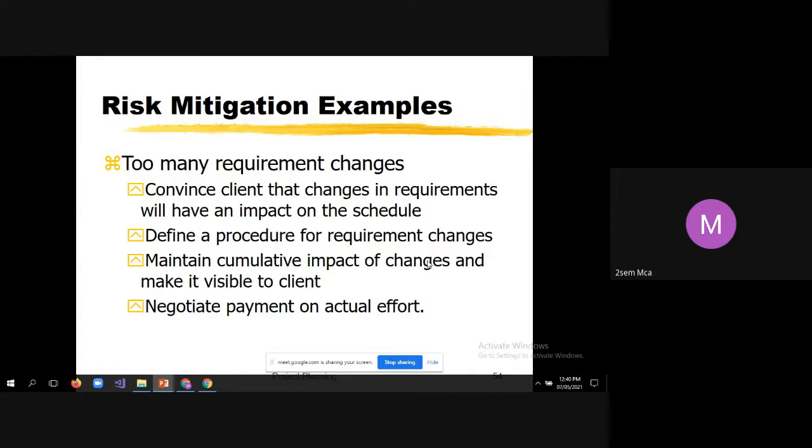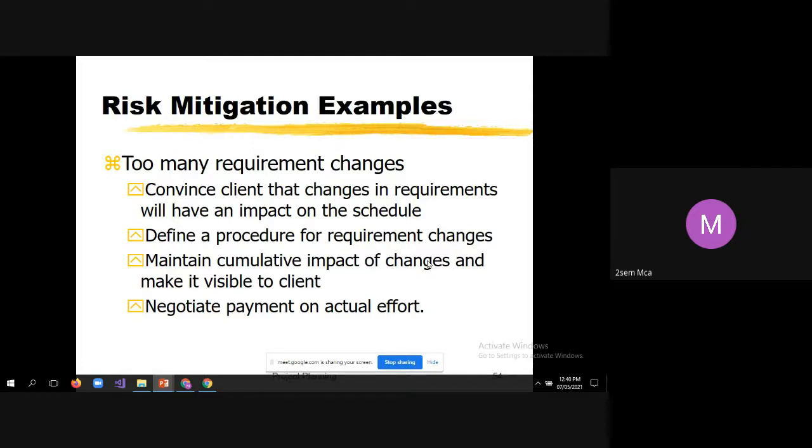Minor changes are okay, but don't come up with major changes. If you want minor changes during design time, you can come, but not when we start coding. After we start coding, you are not supposed to make any changes to our requirements. Like that, you can clearly convince the client.